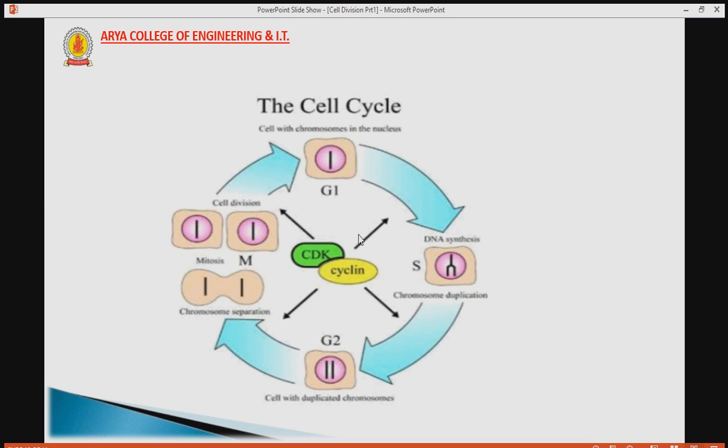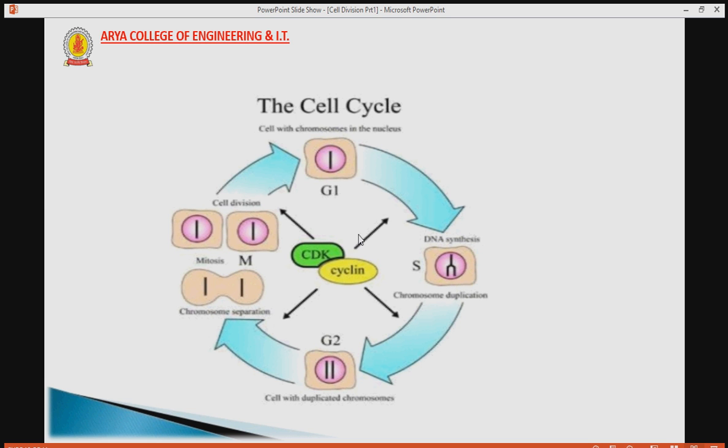G1 is the time of growth of the cell where specialized cellular functions occur in order to prepare the cell for DNA replication. There are checkpoints during interphase that allow the cell to either advance or halt further development.